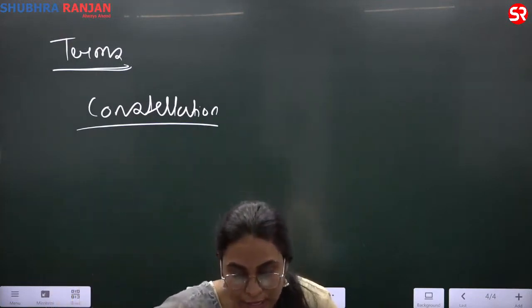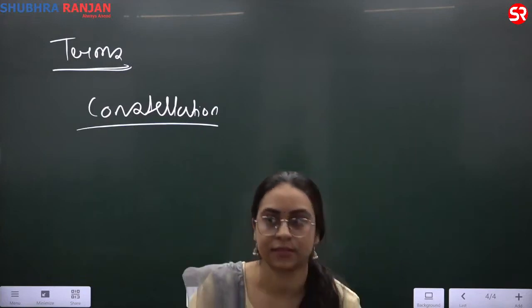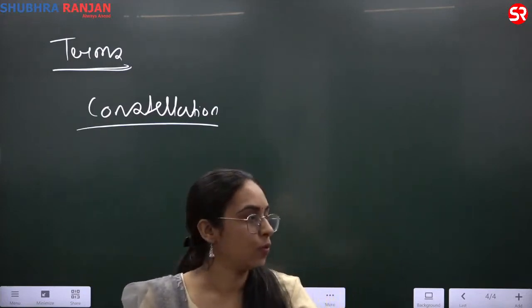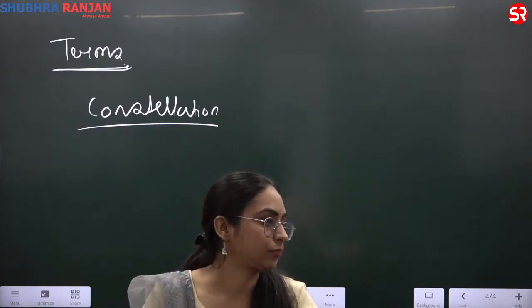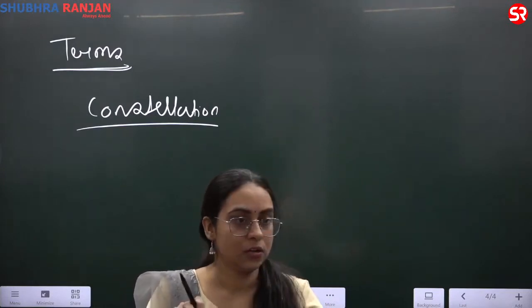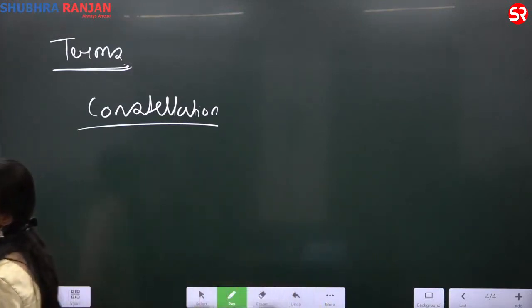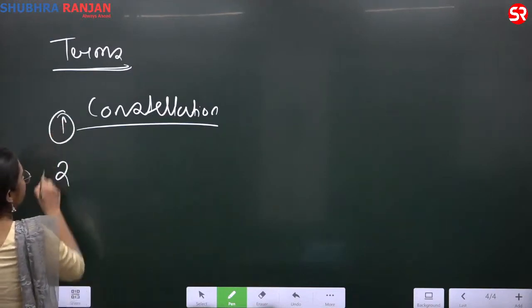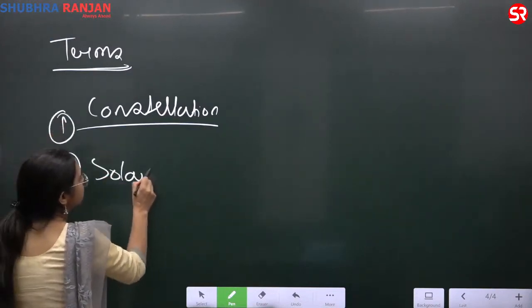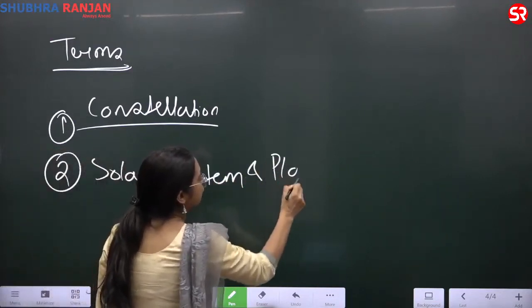You have Cassiopeia, the group of stars. Then write about the solar system and the planets. One was constellation, the second is the solar system and the planets.